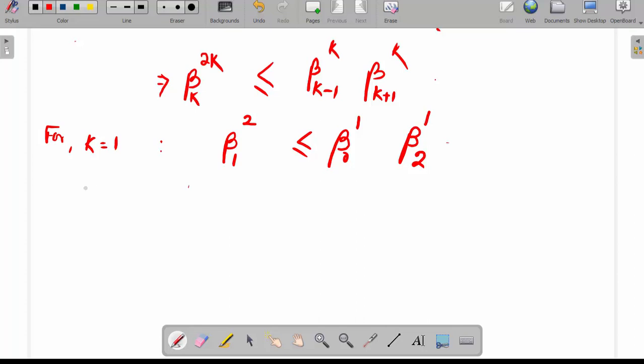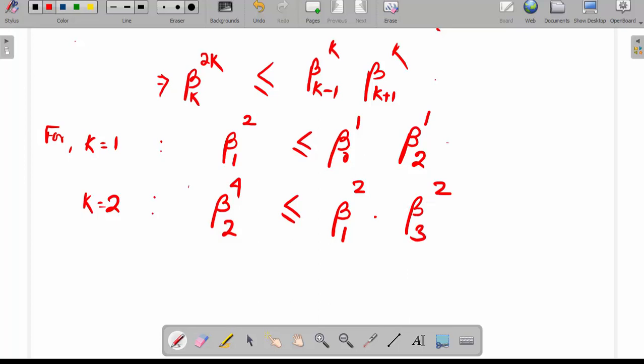For k equal to 2, we have beta 2 to the power 4 less than or equal to beta 1 square into beta 3 square. For k equal to 3, beta 3 to the power 6 is less than or equal to beta 2 cube into beta 4 cube.